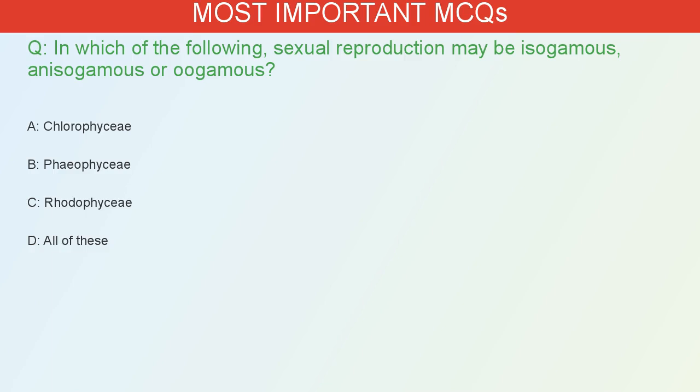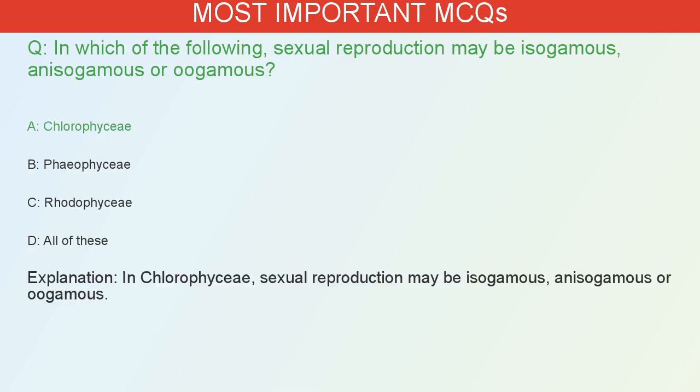In which of the following, sexual reproduction may be isogamous, anisogamous or oogamous? A. Chlorophyceae. B. Phaeophyceae. C. Rhodophyceae. D. All of these. The correct answer is A. In Chlorophyceae, sexual reproduction may be isogamous, anisogamous or oogamous.